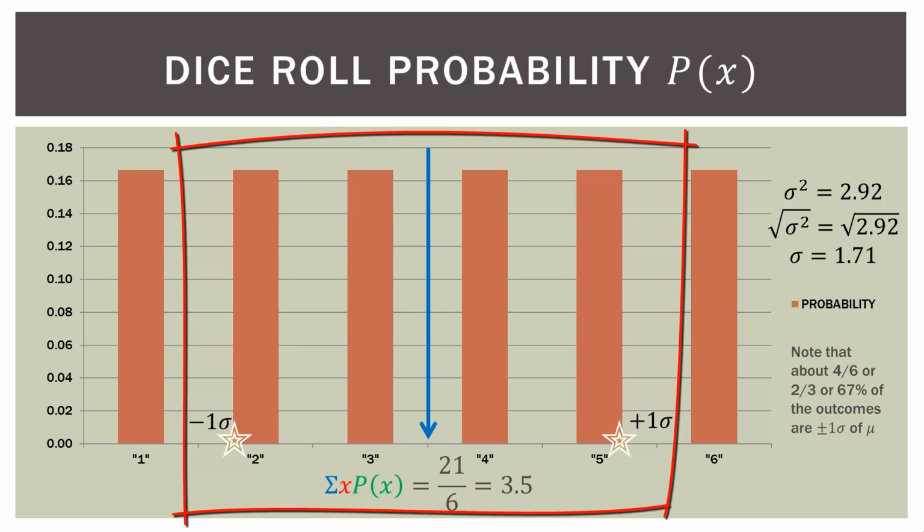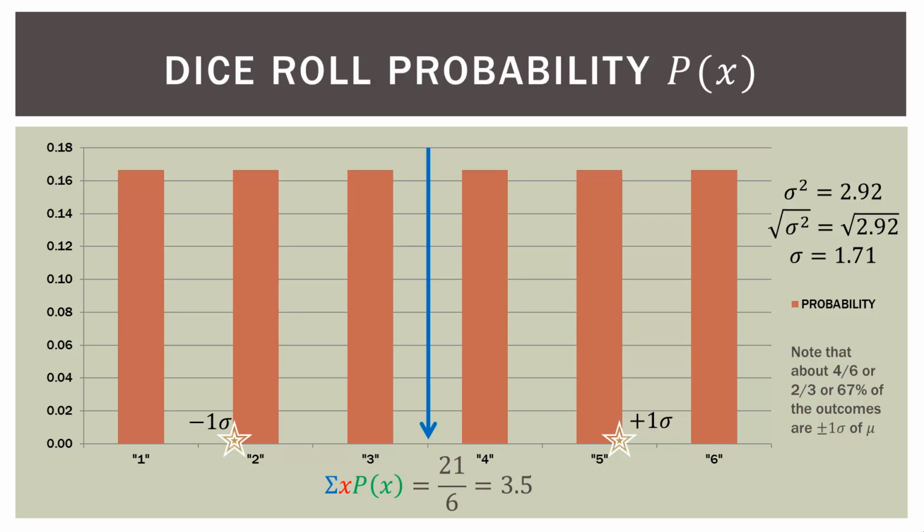Now just take a note, this is just a mental note, that about 4/6, which is 2/3, which is 67% of the probability of the outcomes are in between those two stars. So if we add up those 4 orange bars that are in between the stars, we have about 67% or 0.67. And that's actually an important concept, which we'll get to in other videos. But I just want to point out how the standard deviations relate to the mean and to the probabilities as a whole.